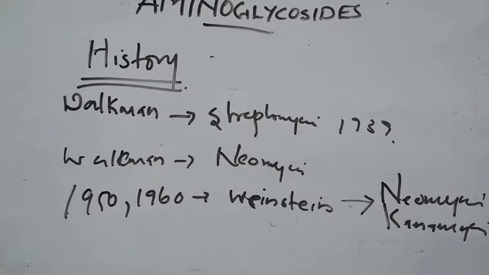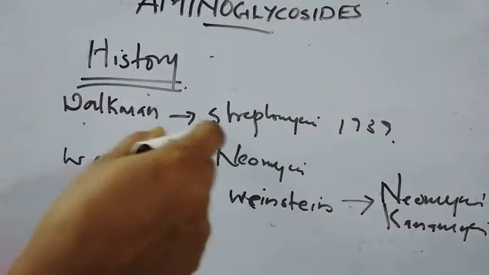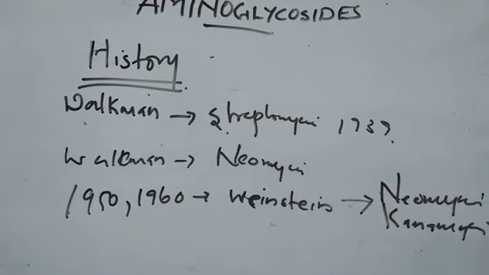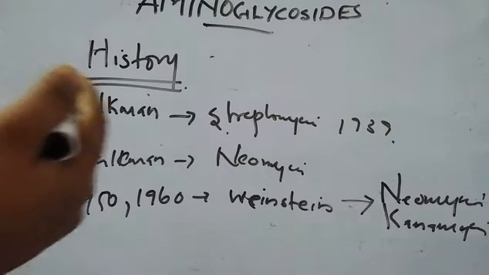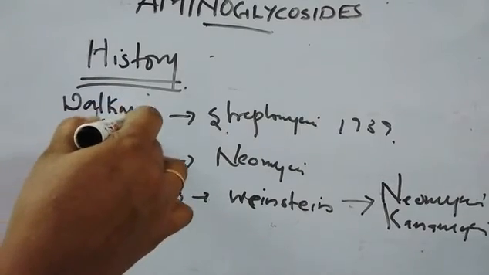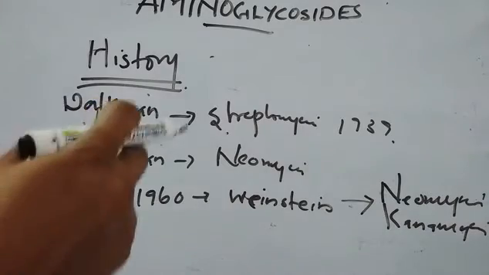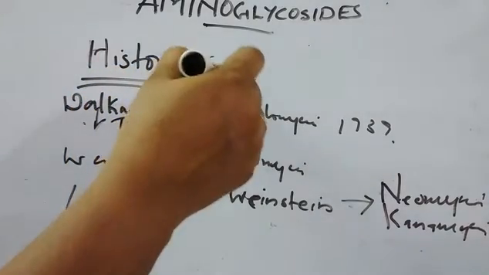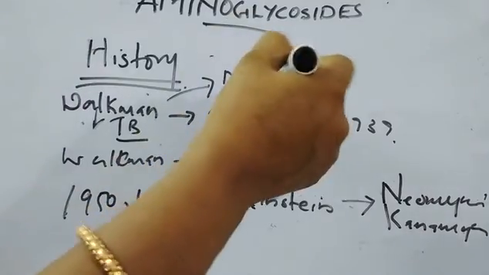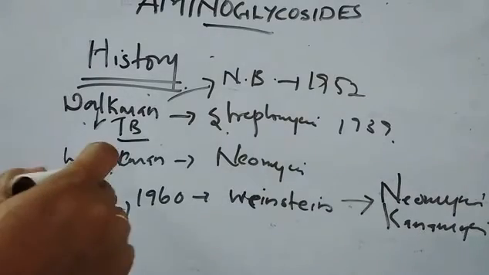Coming to the history of aminoglycosides, you can see that the first development was due to the introduction of streptomycin, and it was in 1939. Streptomycin was introduced by Waksman, and it is an effective candidate for the treatment of tuberculosis. For this discovery, he got a Nobel Prize in 1952 for medicine.